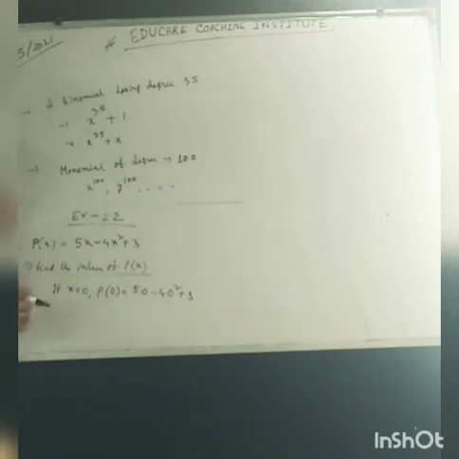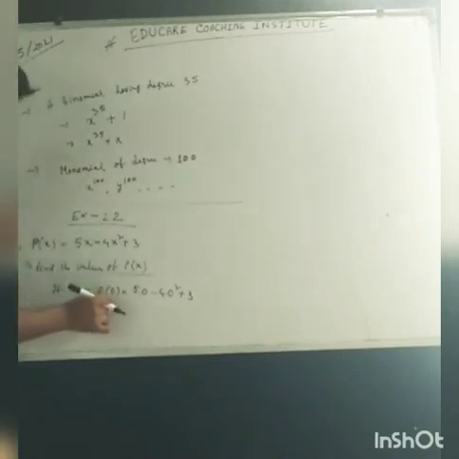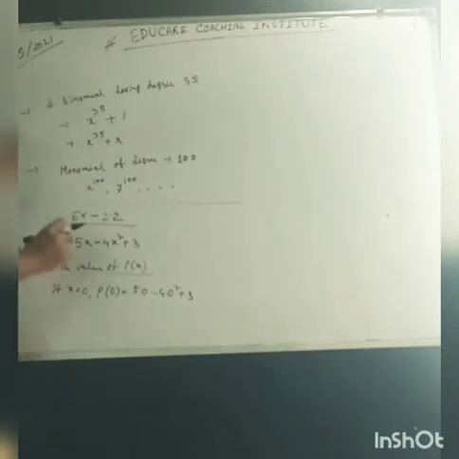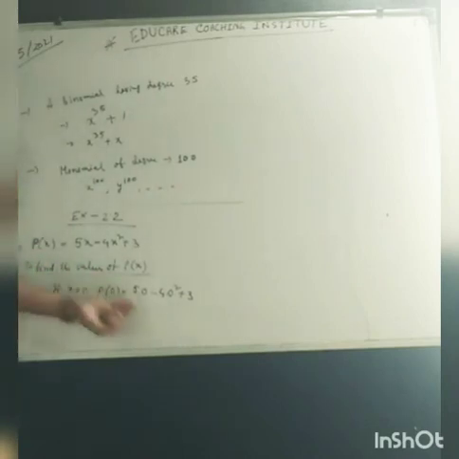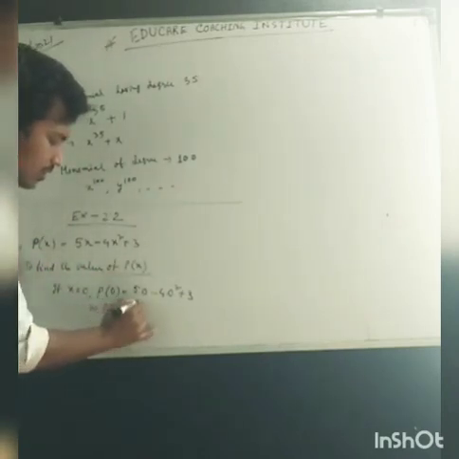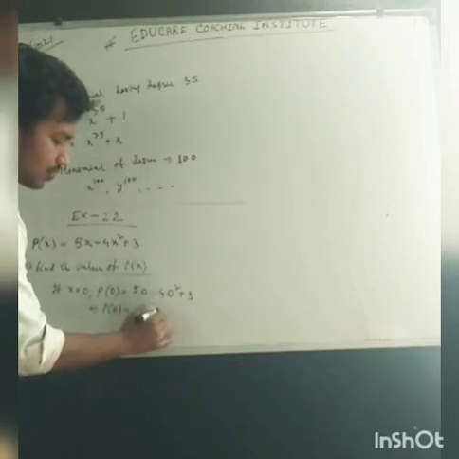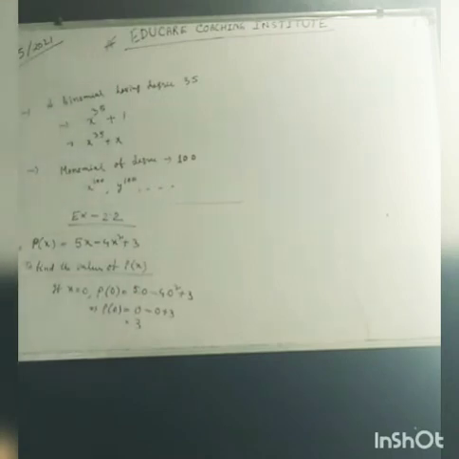Simply we put the value 0 for x in every term where x is present. So p(0) means 5 into 0 is 0, 4 into 0 square is 0, plus 3, so 3 will be the answer. In case of 5x minus 4x square plus 3, p(0) is 3.